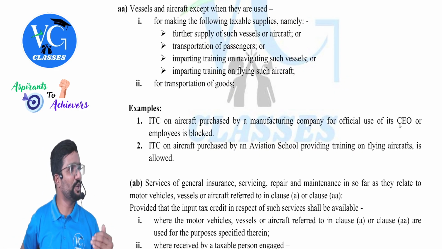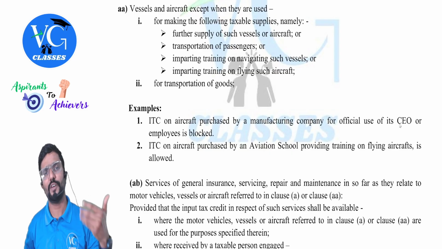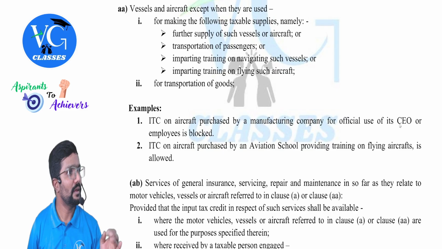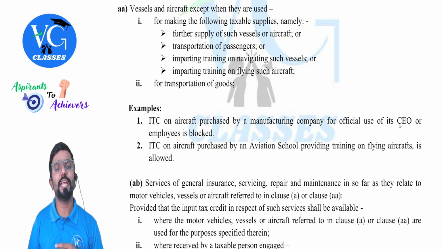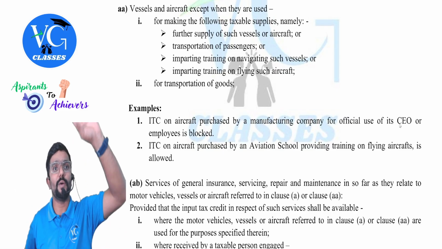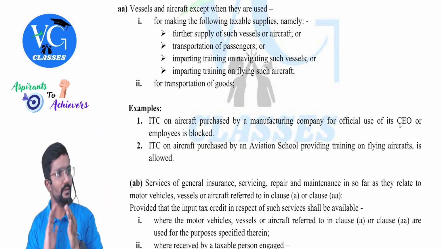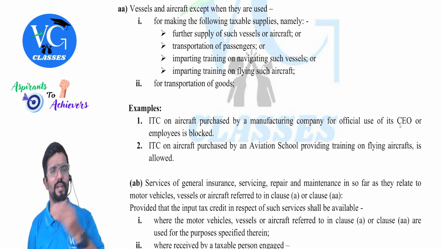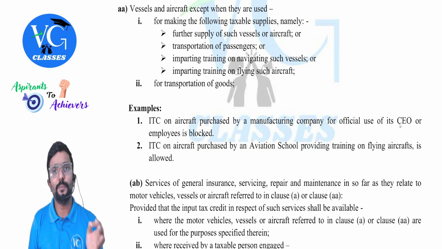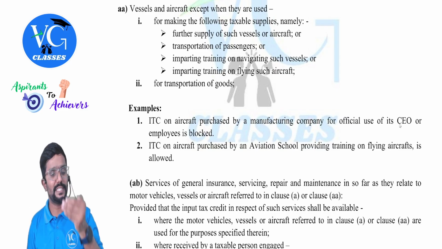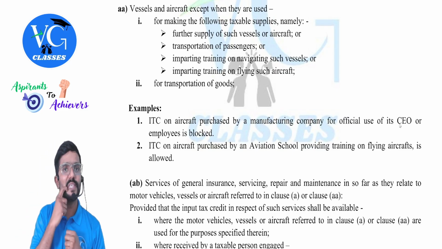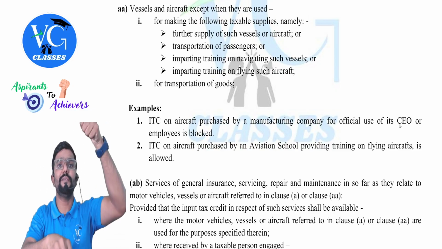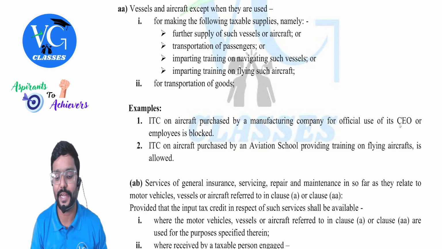So trucks is understood to be transported for goods, used for the transportation of goods. Vessels and aircraft, except when they are used for... Okay, listen here. Vessel means ship, cruise, whatever you call. If a ship or aircraft, that is flight, is purchased on which GST is paid, is credit available? They are telling no, sorry, no credit. But if it is used for the following purpose, credit available? Yes. So let me put a flower bracket.